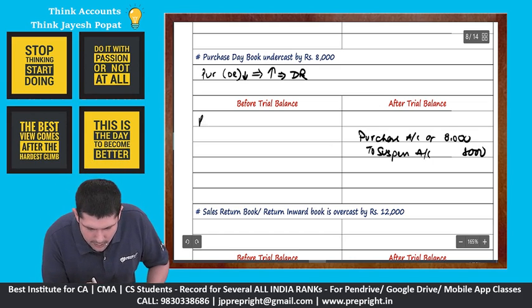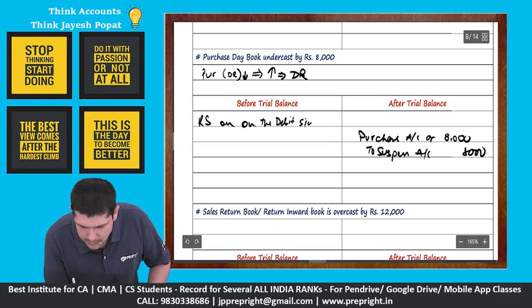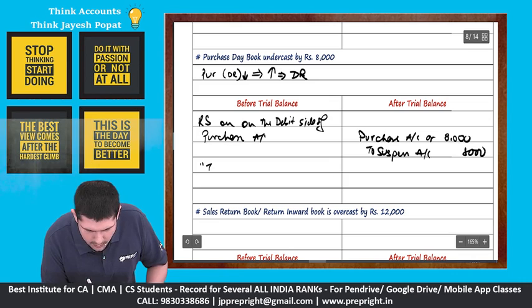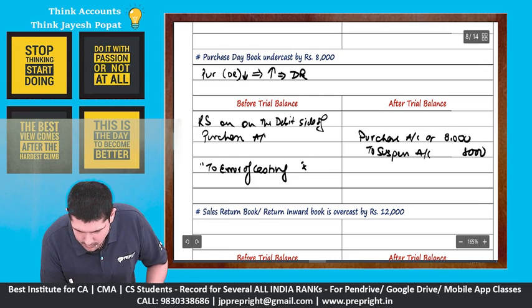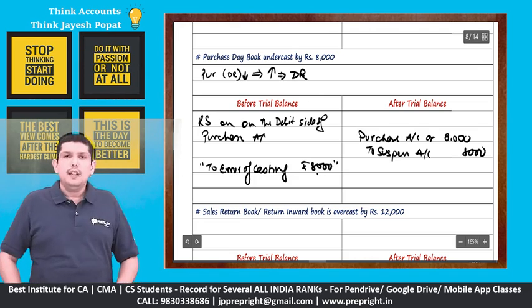8,000. Here we will do a rectification statement on the debit side of purchase account. We'll say to error of casting rupees 8,000. This is the rectification statement that we will record, right?